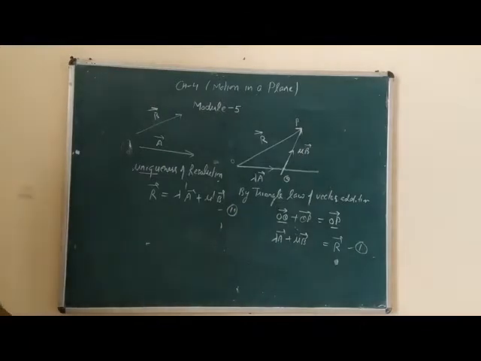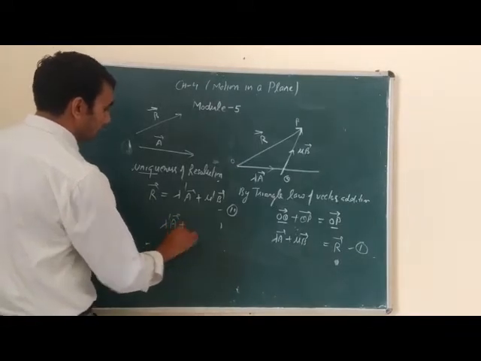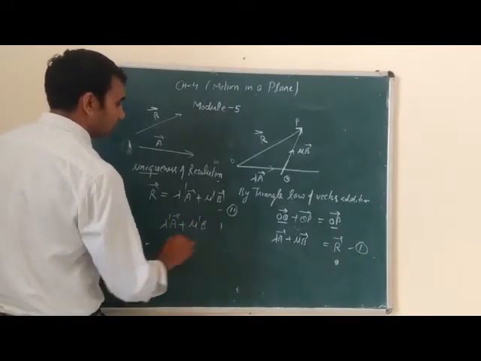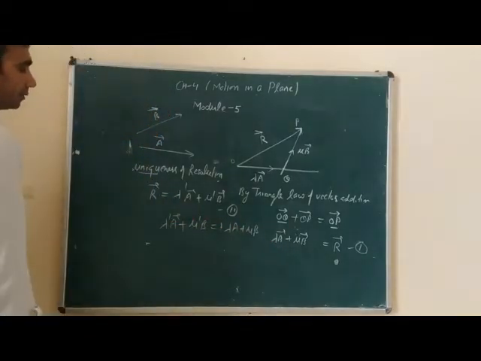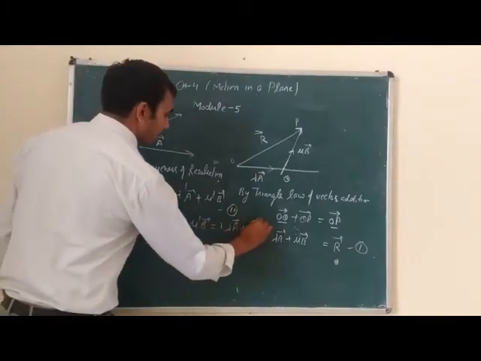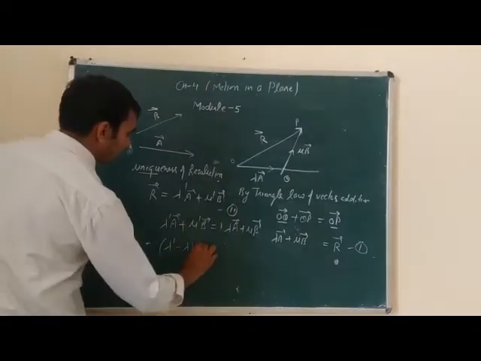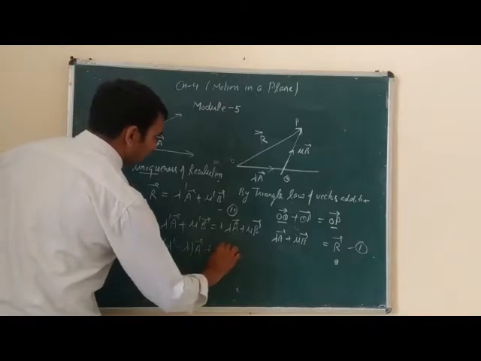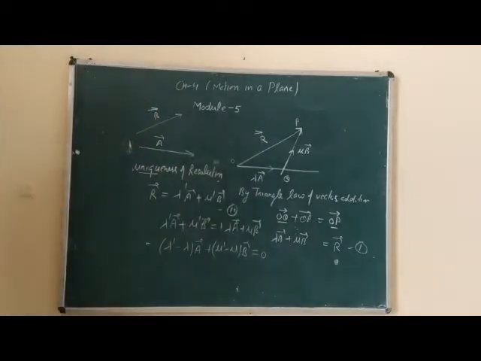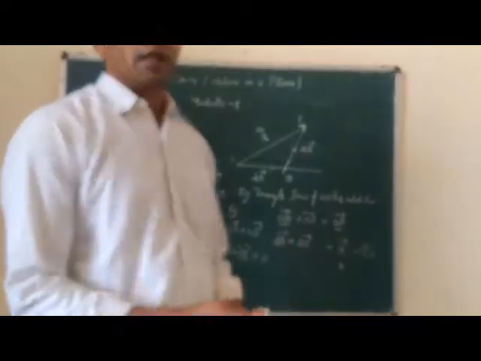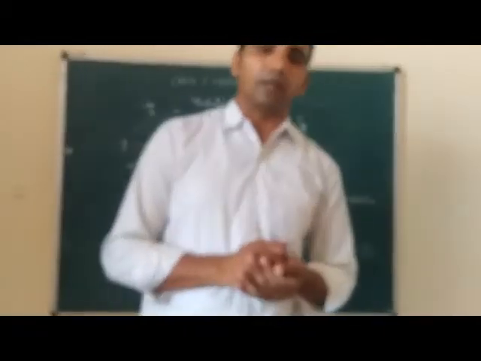From equations first and second, we can say that lambda dash A plus mu dash B is equal to lambda A plus mu B. Therefore, (lambda dash minus lambda) vector A plus (mu dash minus mu) vector B is equal to 0. As you know, vector A and vector B are coplanar and non-zero.